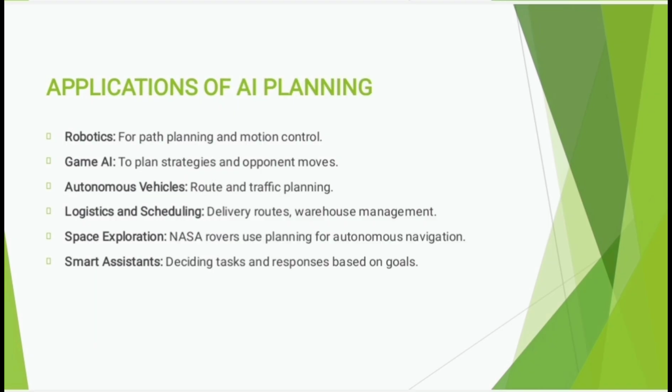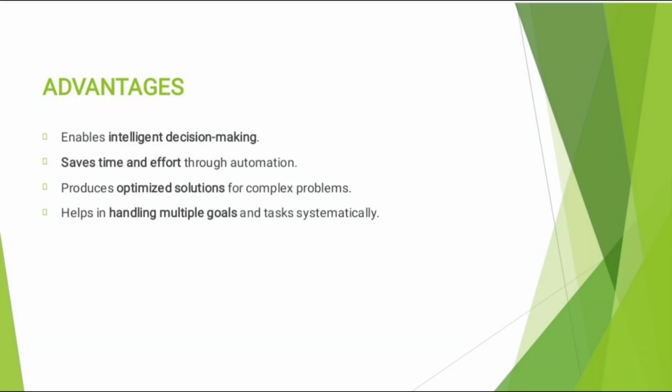Next one is applications of planning in AI. Planning plays a major role in many fields of AI and real-world applications. First one, robotics. Path and task planning for robots such as in manufacturing or delivery systems. Game AI, decision making and strategy formulation for computer-controlled characters. Autonomous vehicles, route planning and obstacle avoidance for self-driving cars. Logistics and scheduling, planning routes, deliveries and resource management in transport and supply chain systems.